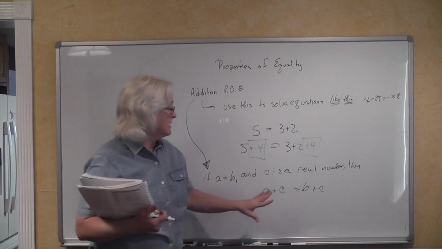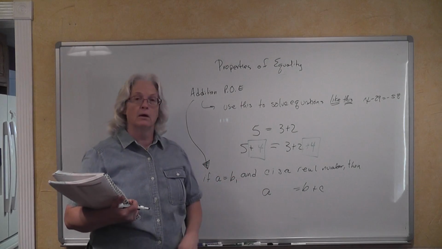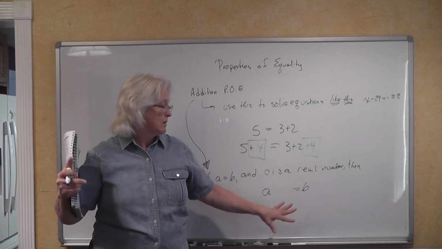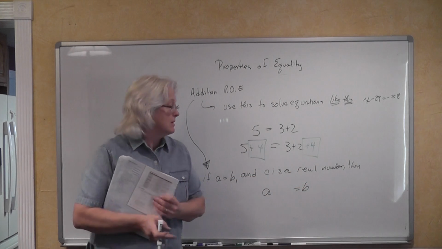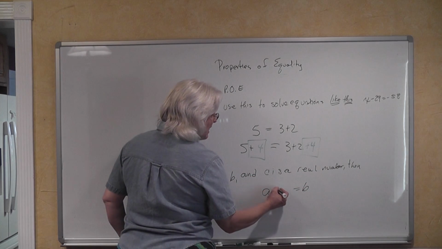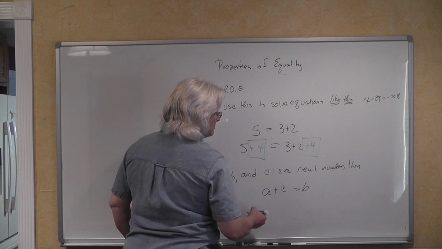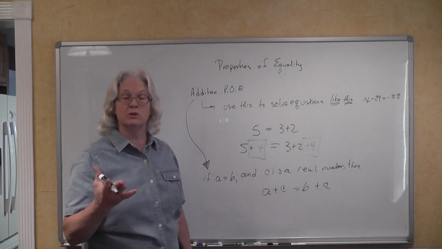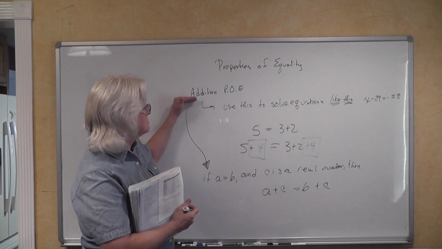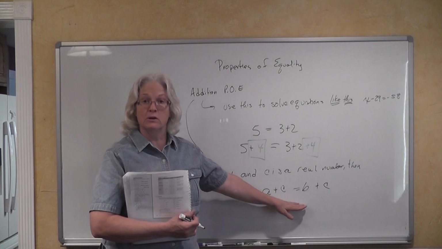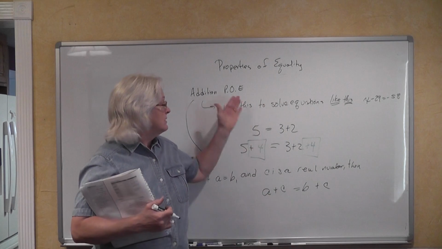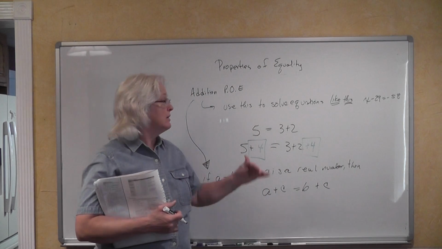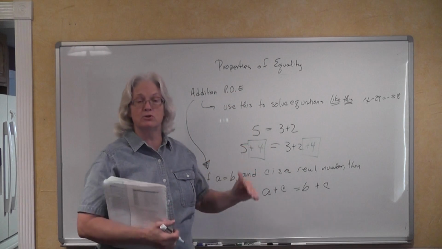They're just saying, here we've got three numbers. Let's say that we start with a statement here that says A is equal to B. Whatever these values are, they're the same. Well, if you go ahead and add another unknown number, we'll just call him C, to both sides of the equation, your equation remains in balance. And this is what they call the addition property of equality. Now, the subtraction, multiplication, and division properties of equality are all the same general idea.